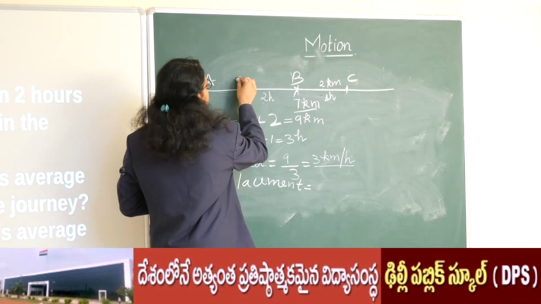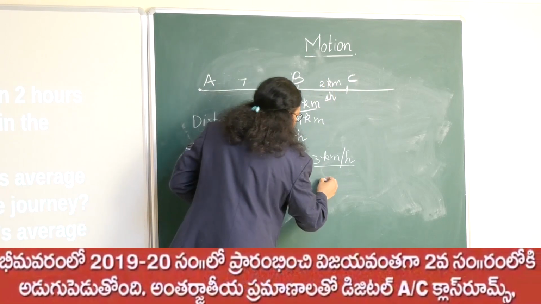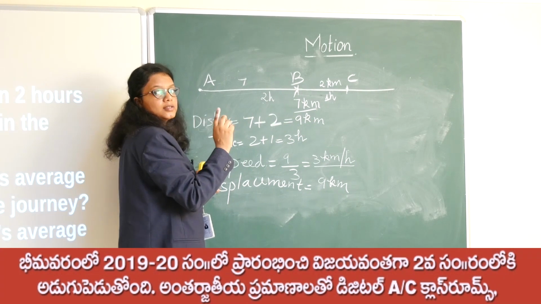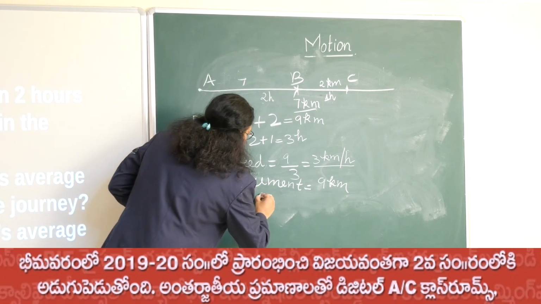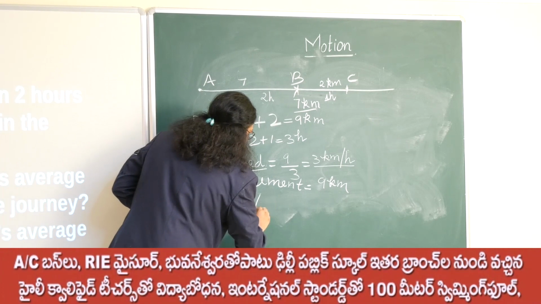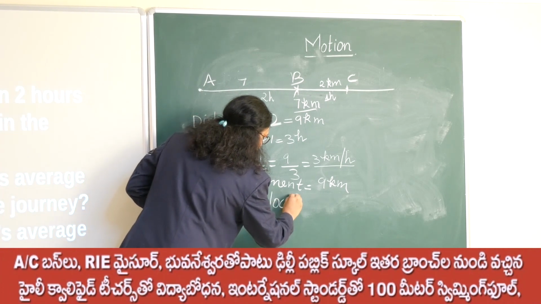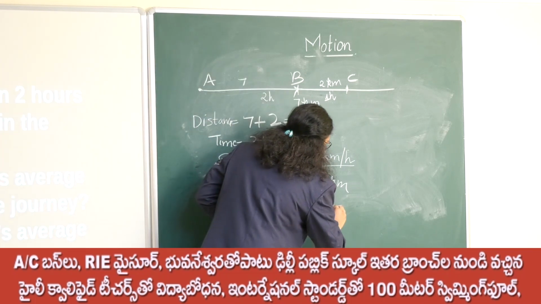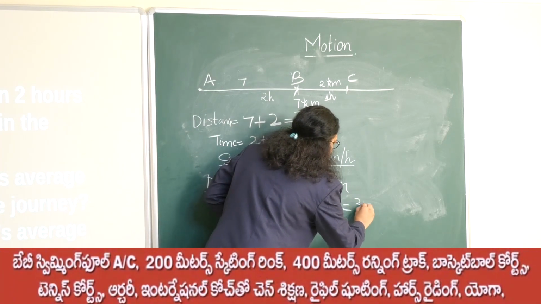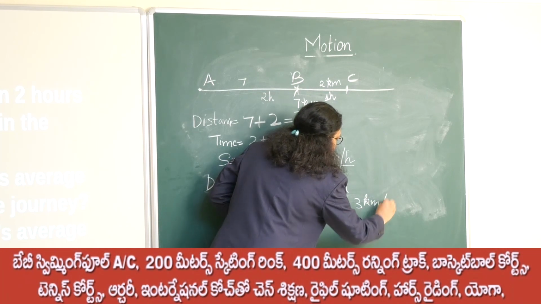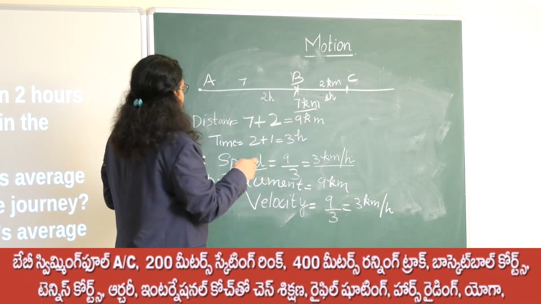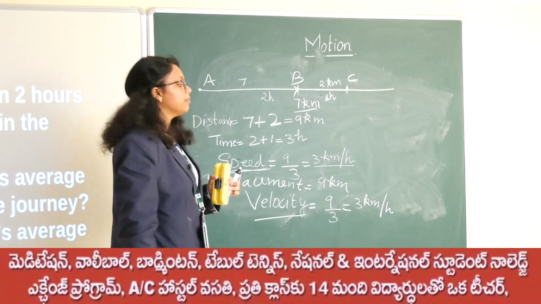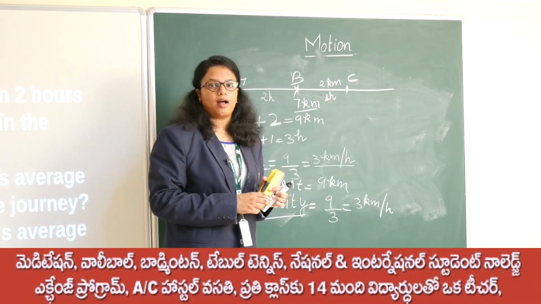So the shortest distance is 7 plus 2, that is again 9 kilometer, and the time taken is again 3 hours, and therefore the velocity is nothing but 9 by 3, which is again 3 kilometer per hour. So in this situation, the speed as well as velocity both are the same, that is 3 kilometer per hour.